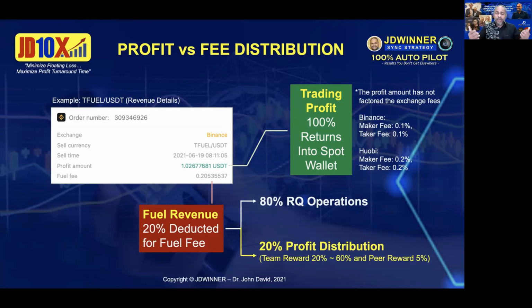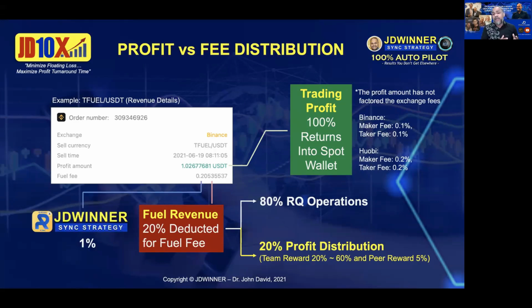If you are a networker, you are building your team, you are an affiliate, remember the team rewards are 20 to 60%, and then you have the peer reward, which is 5%. So this is what that 20%, or the 100% of that 20%, is broken into. Please take note. And don't forget, you still have another 1%, JD Winner and JD 10X. That is basically a 1% sync strategy fee. So that's basically how the profit and fee distribution is broken down. I hope this is clear.